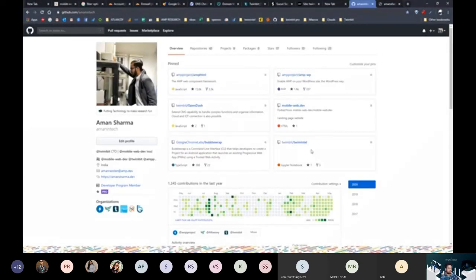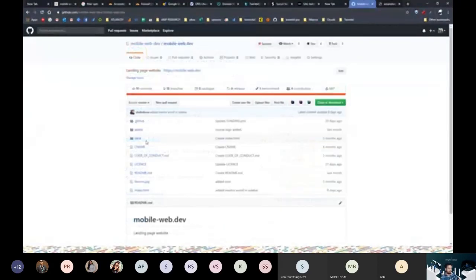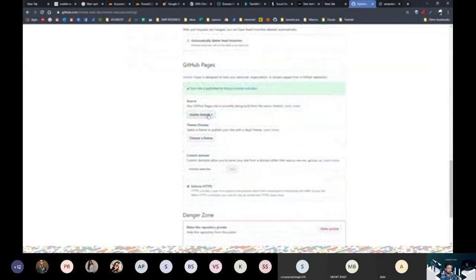but I will go inside GitHub and also show you how GitHub Pages tells you to use a CNAME instead of a DNS record. So let's go to Mobile Web Dev. This is our front end landing page website, the AMP story that you usually see. We go to the settings, go to GitHub Pages, and you see it says custom domains. Custom domains allow you to serve your website from a domain name other than mobilewebdev.github.io.